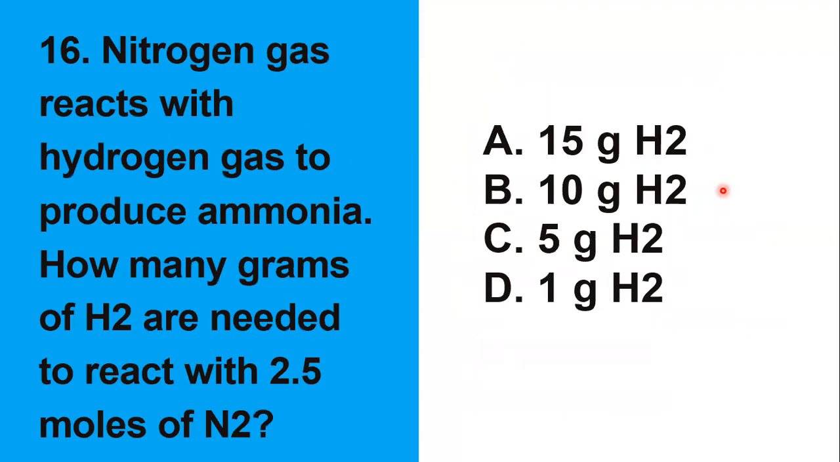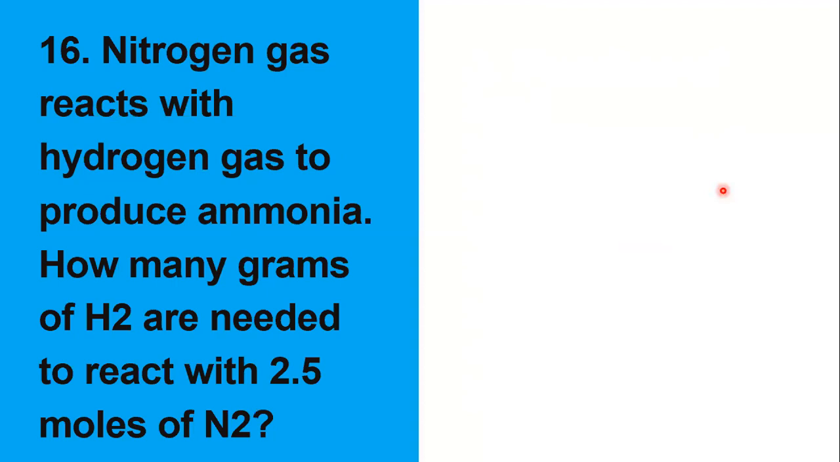16. Nitrogen gas reacts with hydrogen gas to produce ammonia. How many grams of H2 are needed to react with 2.5 moles of N2? So how do we manipulate this? Siyempre, we will create the equation first. So si nitrogen gas, si N2, nagre-react siya kay hydrogen gas para makakreate siya ng ammonia. So ano ang equation natin? Ito yung equation dyan. N2 plus H2, ang product natin is NH3, yung ammonia.